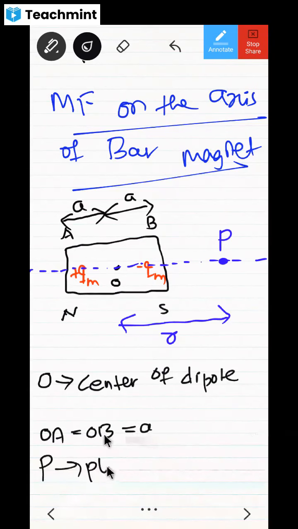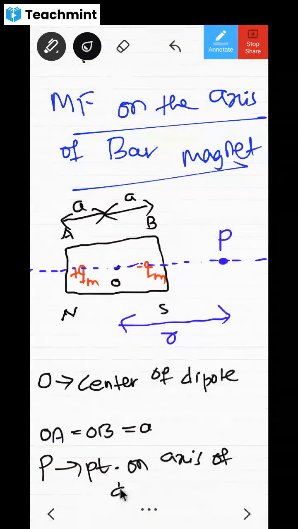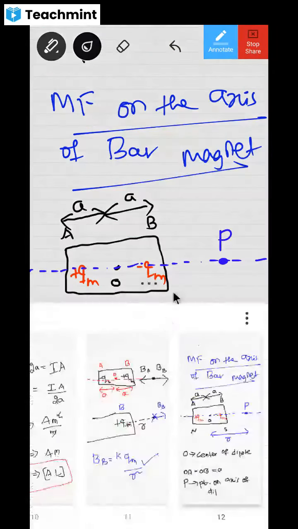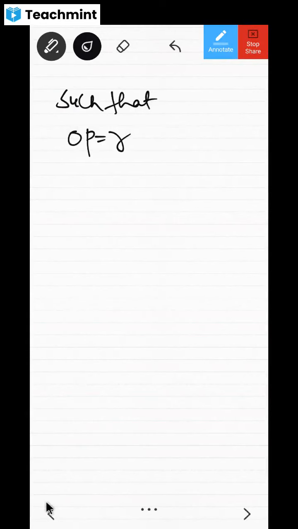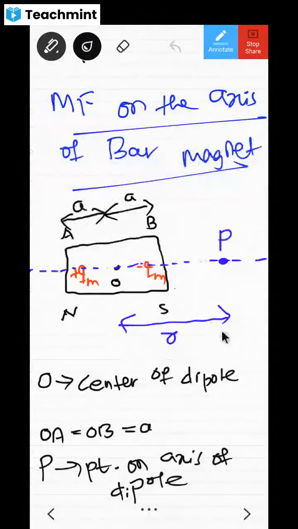P is a point on the axis of the dipole, right? P is a point on the axis of the dipole such that OP is equal to R, right?